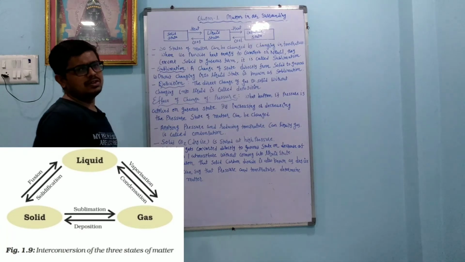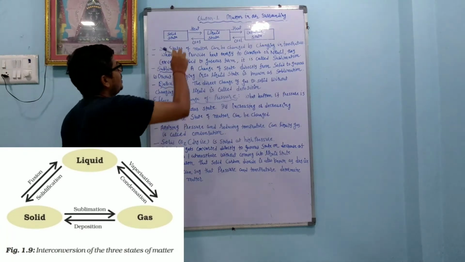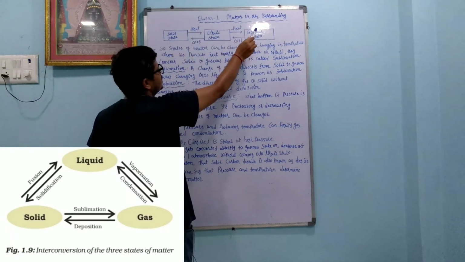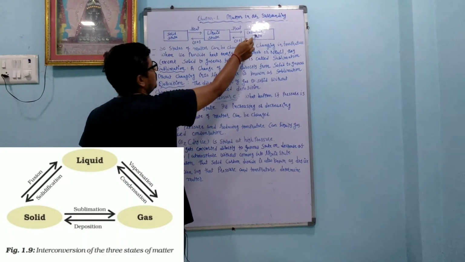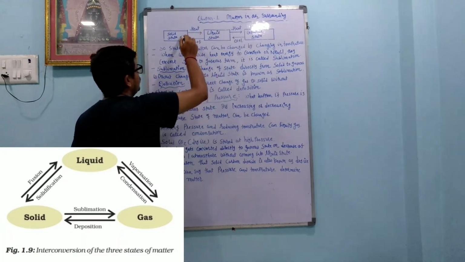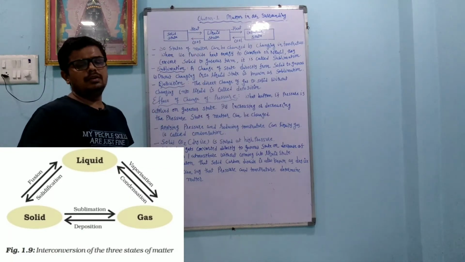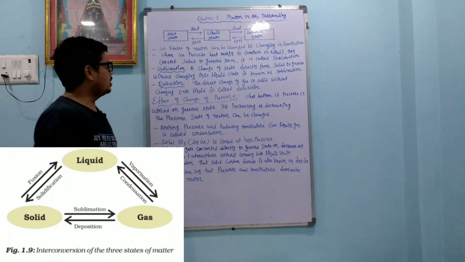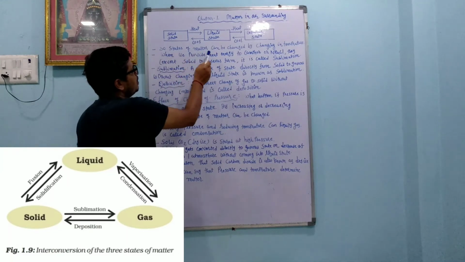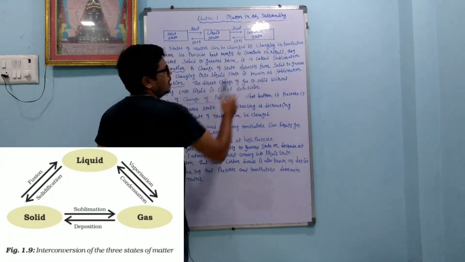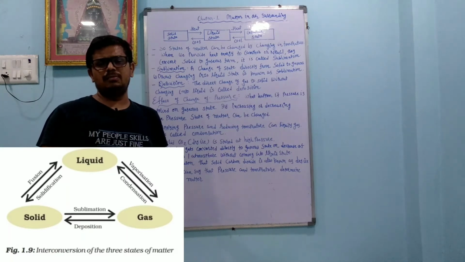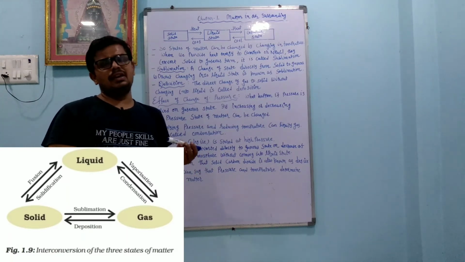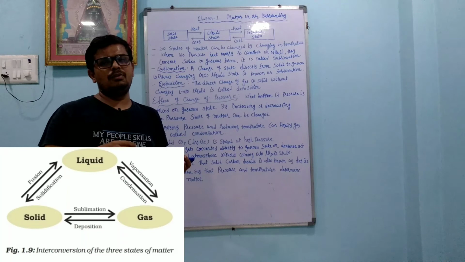That is called solidification. If some compound converts directly from solid to gaseous form, that is called sublimation, and if some compound converts from gaseous form directly into solid form, that is called deposition. So states of matter can be changed by changing the temperature. Suppose I have ice, I increase the temperature, it converts into liquid form.